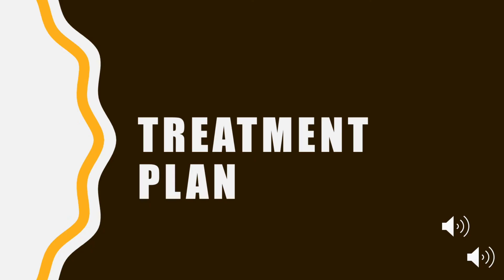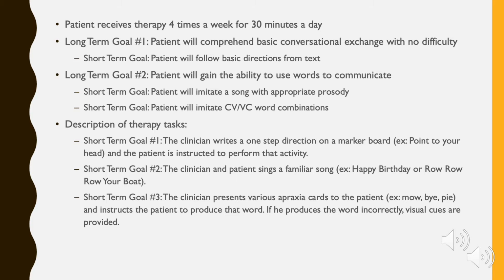Treatment plan. My patient receives therapy 4 times a week for 30 minutes a day, which is required for the swing bed program. He has 2 long-term goals. The first one is that the patient will comprehend basic conversational exchange with no difficulty, and the short-term goal that goes with that is that the patient will follow basic directions from a text.